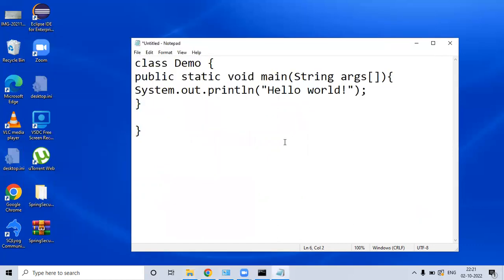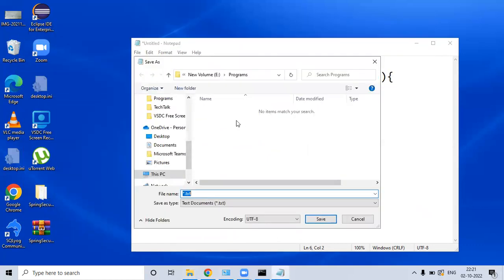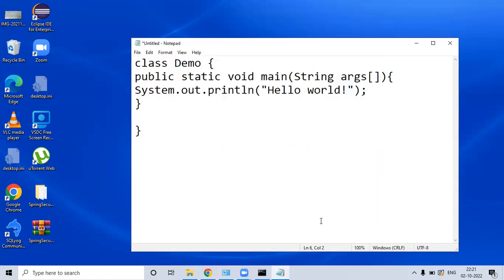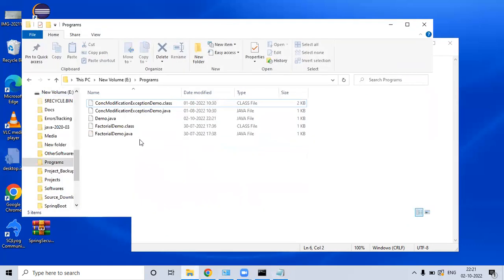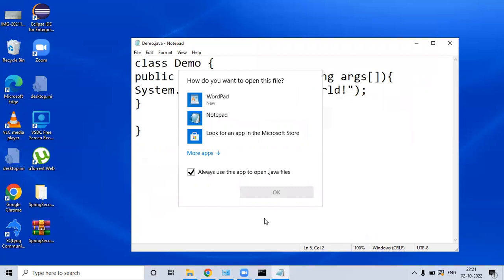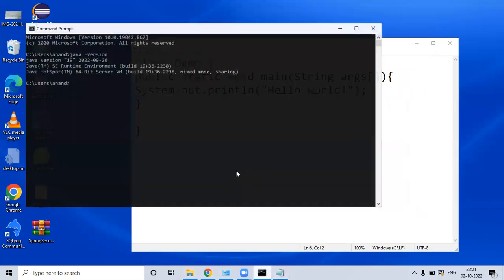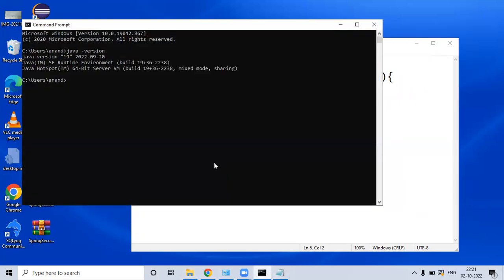Here I'll save this file to some location, in programs in my drive. I'll name it demo.java. Now you see the demo.java file I saved. Now I need to check if it is getting compiled and run successfully.